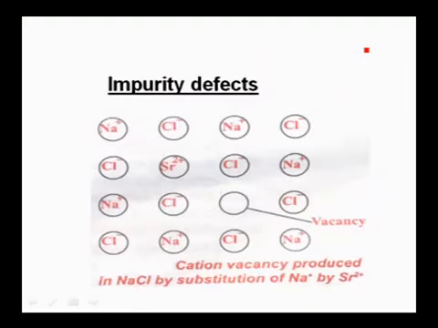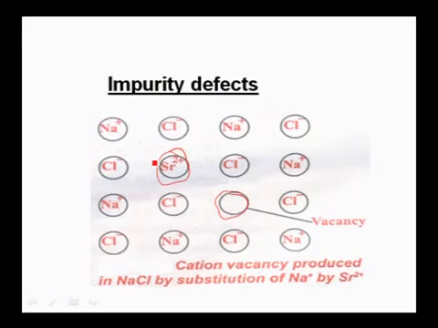And come to the next one, impurity defects. If a crystal is allowed to crystallize in the presence of another crystal, some of the metal ions are missing from the lattice, and those cationic sites are occupied by another metal ion. This diagram shows a NaCl lattice where 2 Na+ ions are replaced by 1 strontium ion.